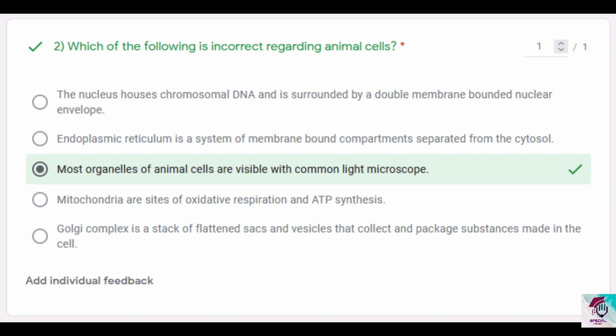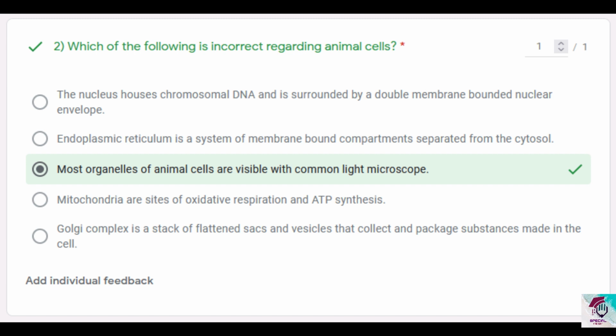It is the site of oxidative respiration because when you talk about complete oxidation during aerobic respiration, it involves the complete oxidation of the respiratory substrate, whereas during fermentation only incomplete oxidation occurs, and for complete oxidation they must enter the mitochondria. So option 4 is correct.